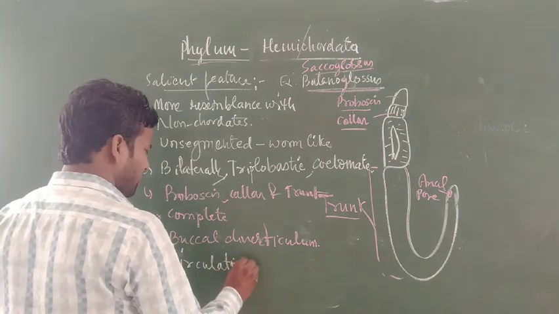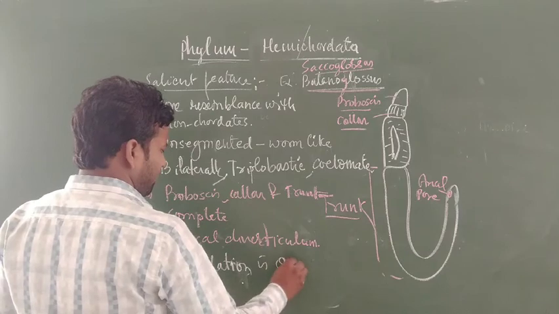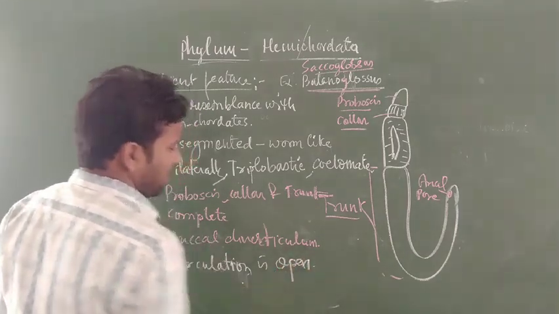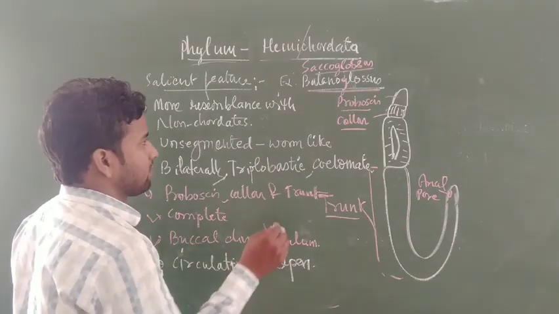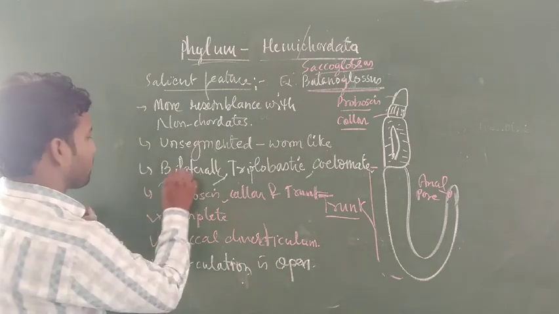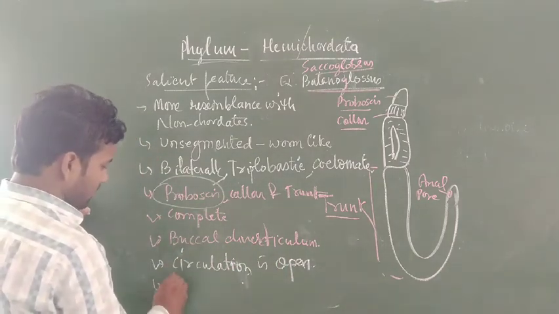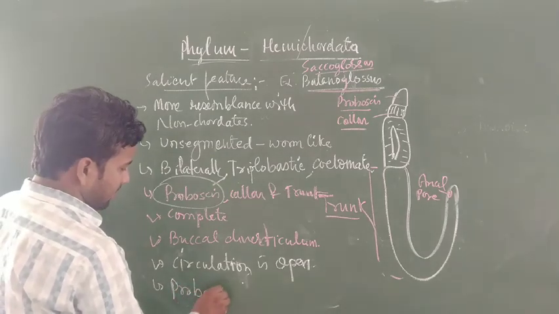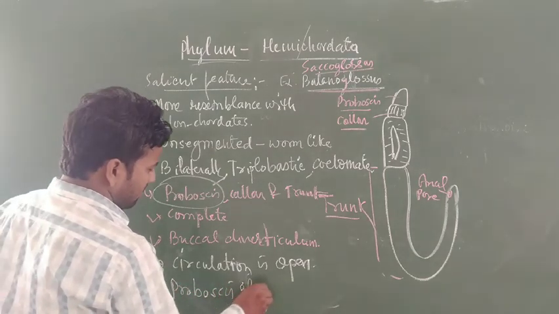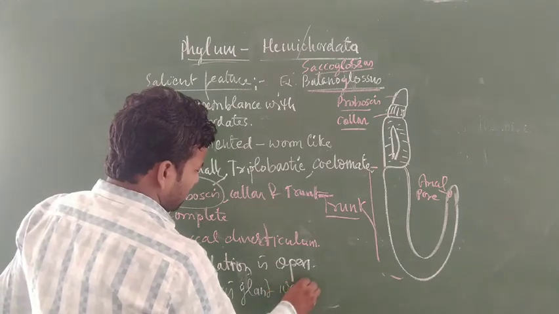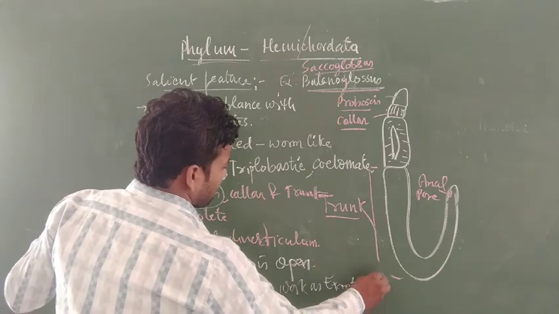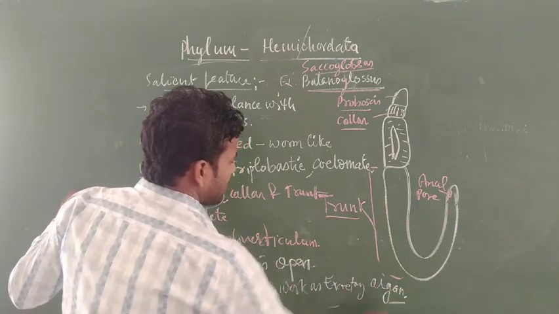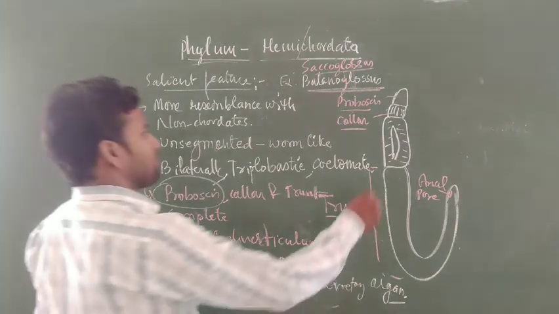The next characteristic of this phylum is the excretory organ, present especially in the form of the proboscis gland.